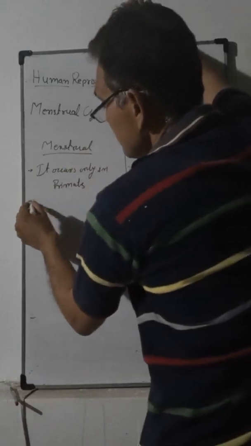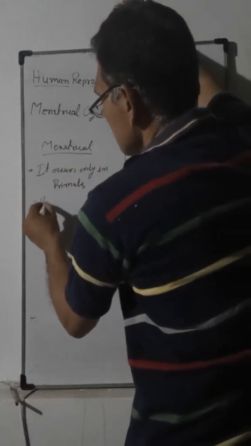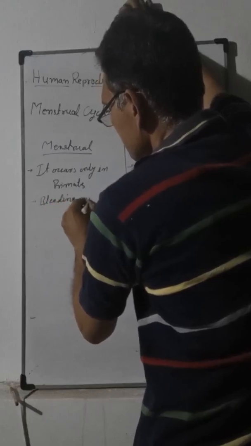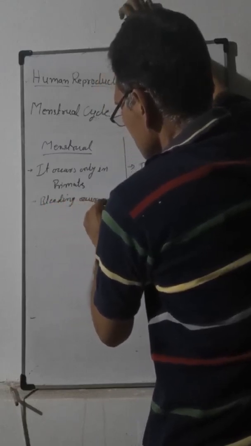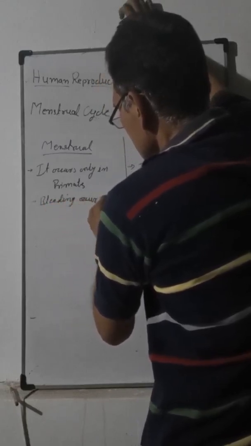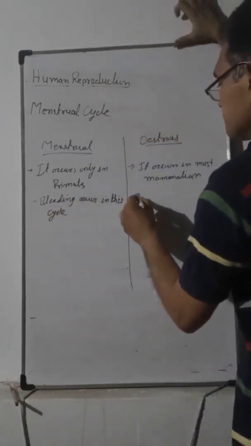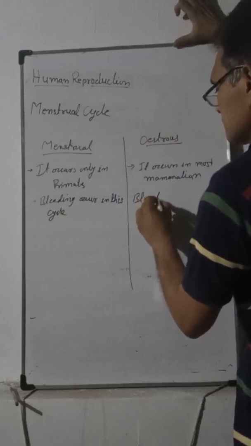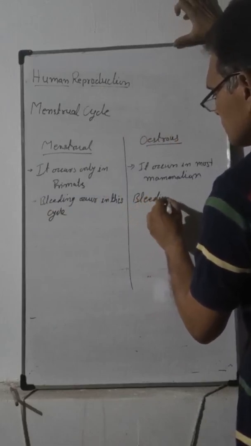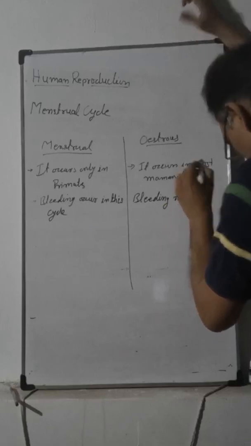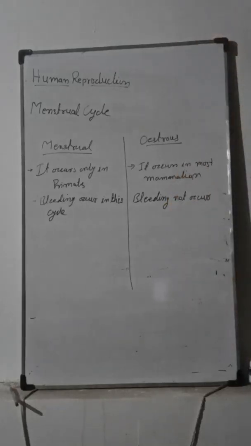Bleeding occurs in the menstrual cycle. Bleeding does not occur in the oestrus cycle.